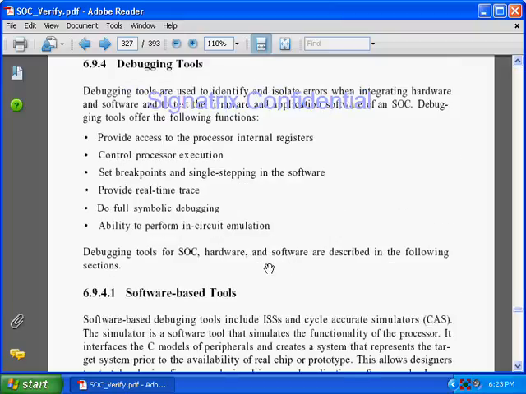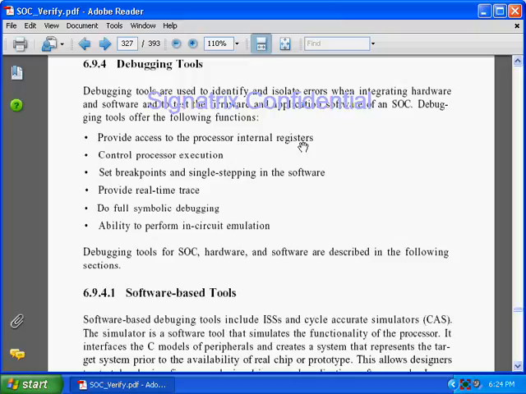Now coming to debugging tools. Debugging tools are used to identify and isolate errors when integrating software and hardware tools to test the firmware and application software of the SoCs. When we are verifying our firmware, or when we have developed application software for a USB or any application, we can easily debug with the help of a debugging tool. What features are available in debugging tools that will make our work much easier?